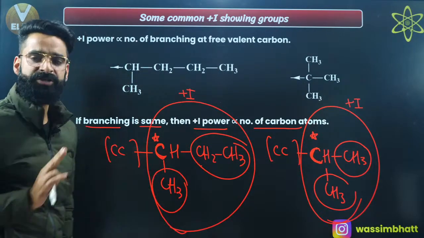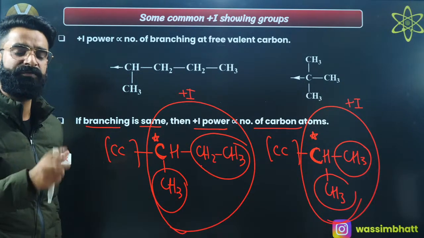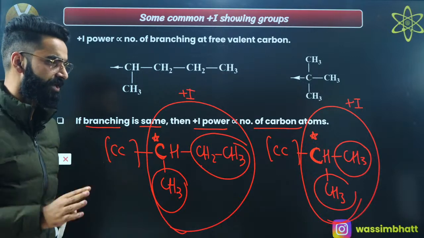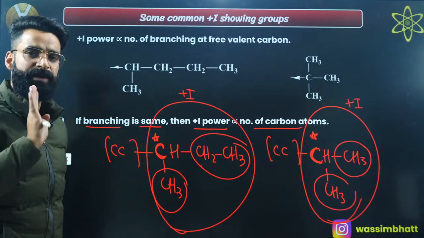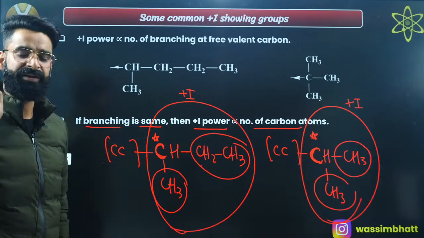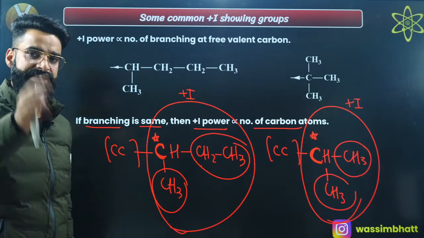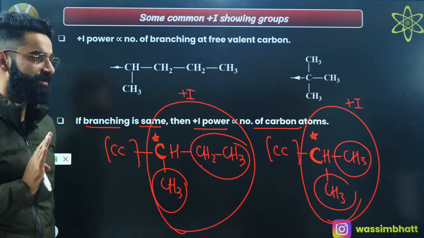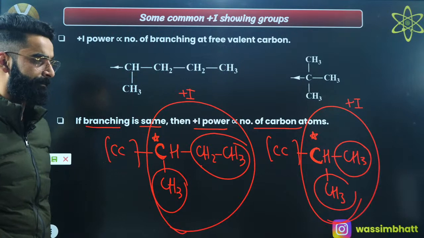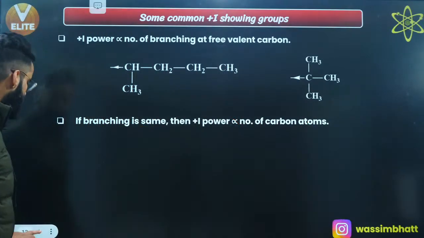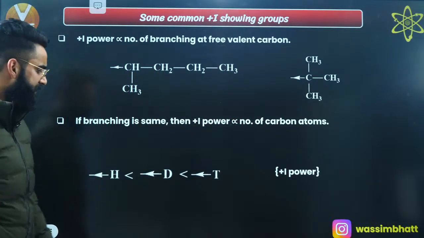Whenever branching is the same, you are going to decide on the basis of the number of carbon atoms present in the branch. Wherever the number of carbon atoms in the branch is more, that group will have more plus I power as compared to the group which has fewer carbon atoms in the branch, right? As simple as that. Perfect. So let's talk about a few more interesting things.